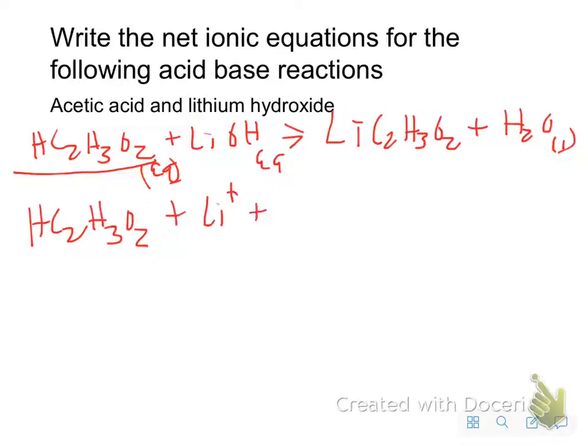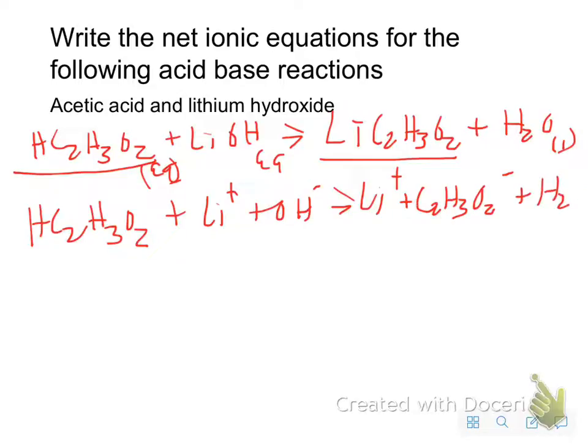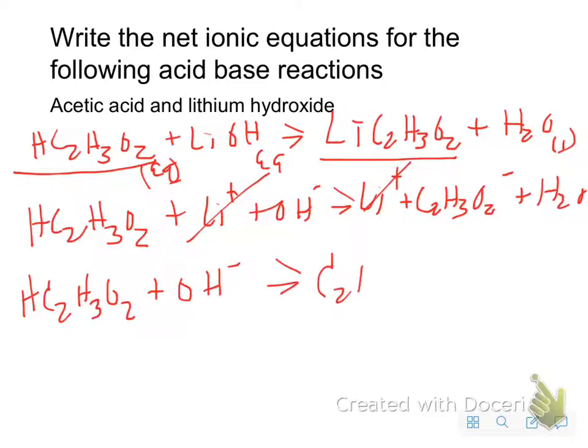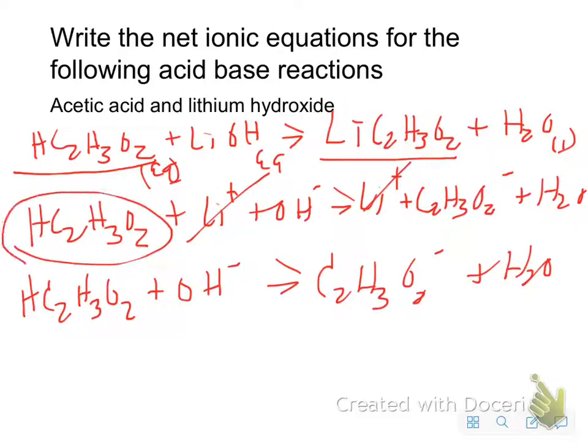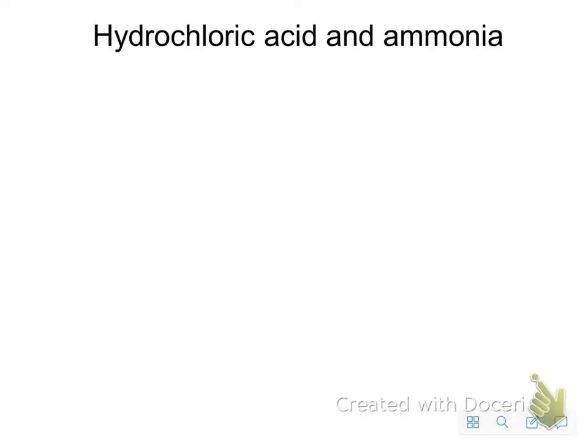Plus lithium plus hydroxide minus, because that's a strong base, right? This is a soluble ionic compound, so I write this as ions. Plus water. Okay, so if I look at what my spectators are, it's just the lithium. So here's my net ionic. It's going to give me the acetate ion plus water. Okay, the thing that students will do wrong is they will write this as ions. It's weak, so you leave it together.